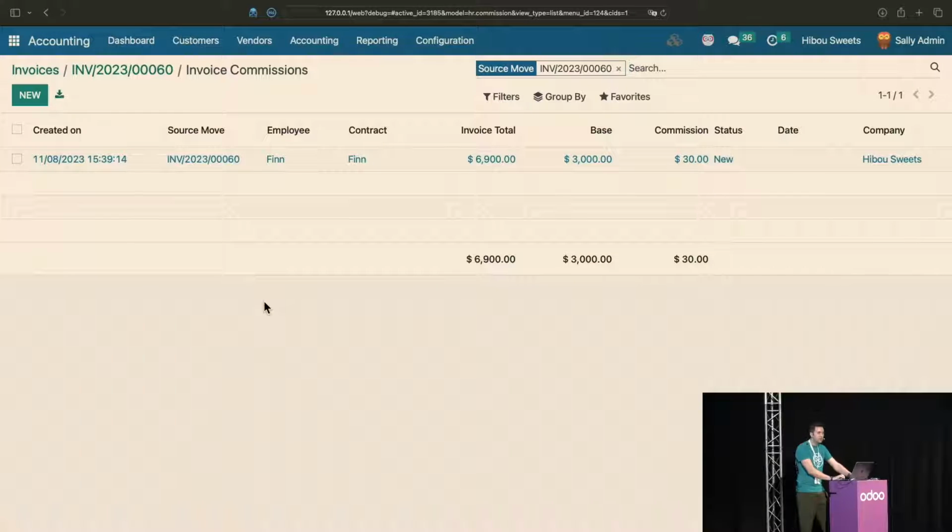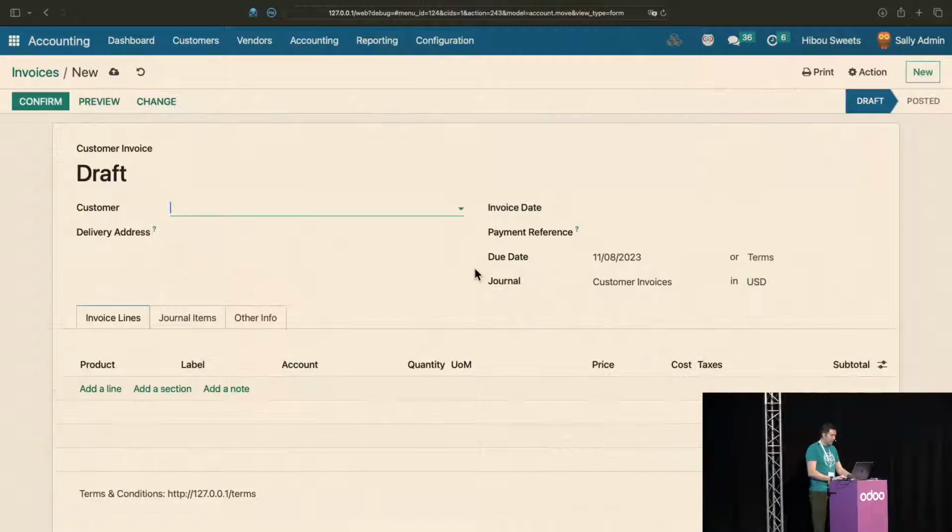It's basically that Finn is the admin for Ella, and despite Ella not being eligible for getting commission, Finn is, and so Finn got the commission for the order that he was responsible for some participation in. All right, things are going to get a little more interesting now.